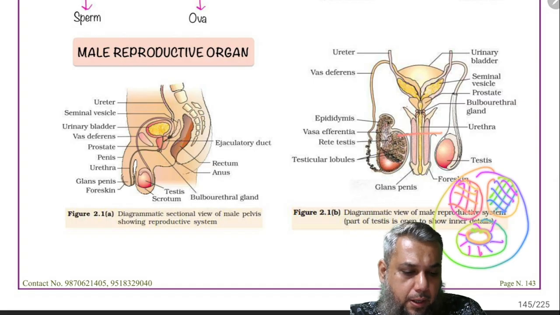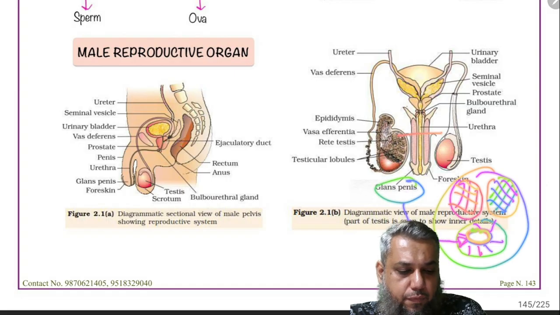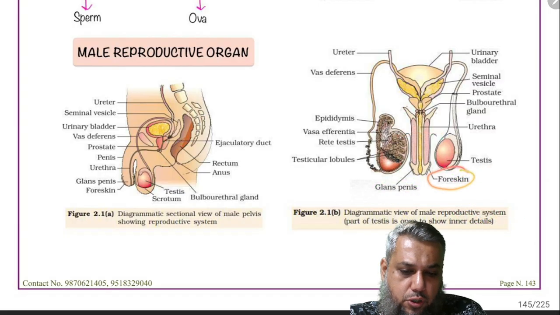And the glans penis shows the presence of only the corpus spongiosum. It has got free nerve endings. That is why it is called the sensitive part of the penis or a part for male sexual excitement. And it is covered by a fold of skin which is called foreskin.